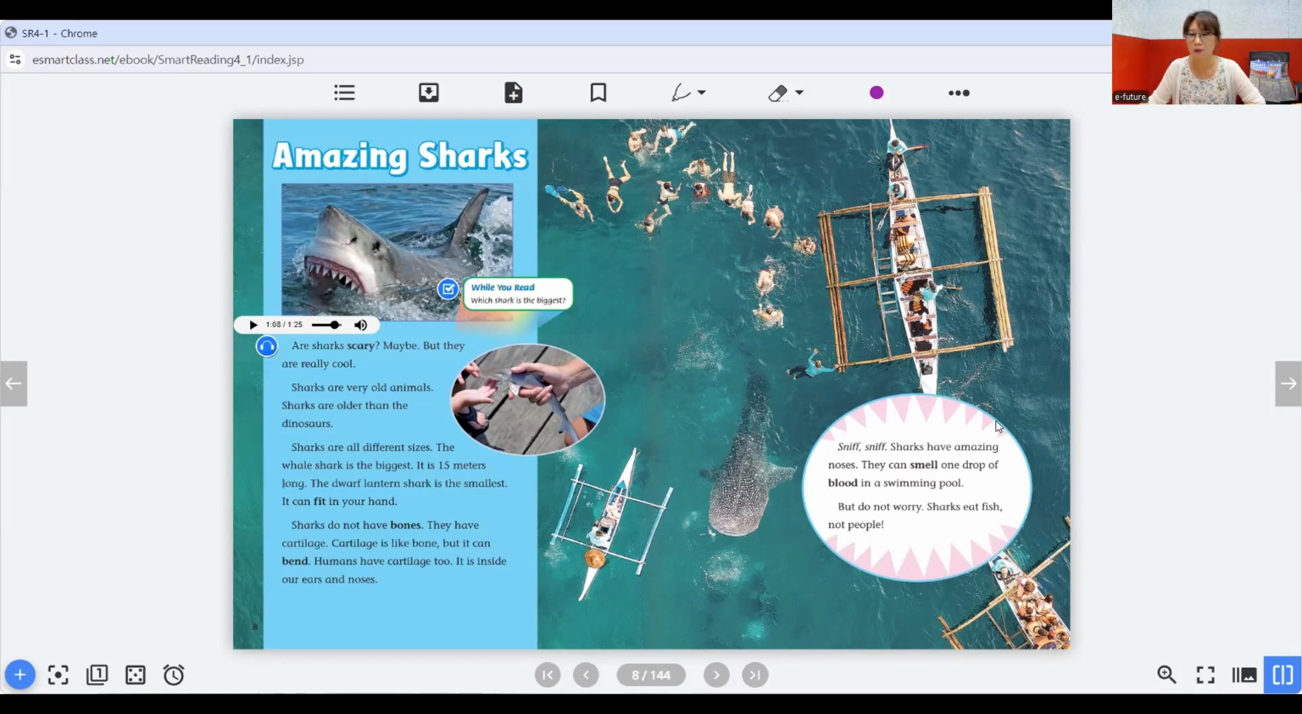And look at this. People are swimming here. What are they doing? They're swimming. Maybe they're snorkeling together with a shark. Wow. Very interesting, right? Do you want to try this? Swimming with a shark? Maybe. Maybe not. Are you scared of sharks?